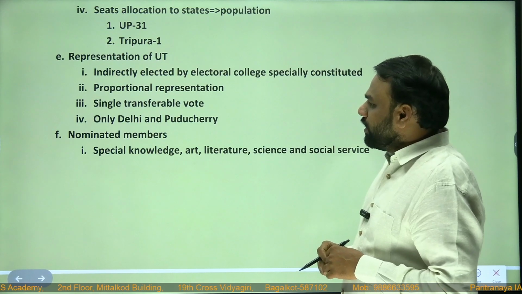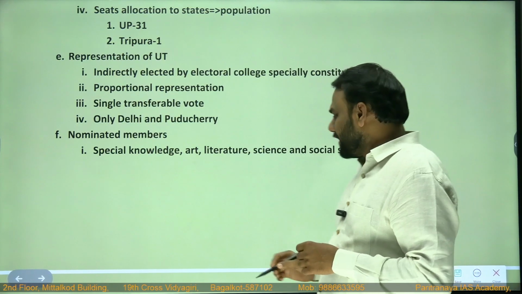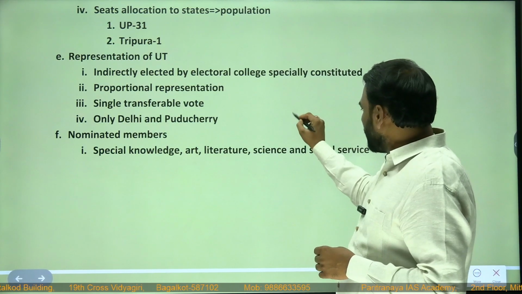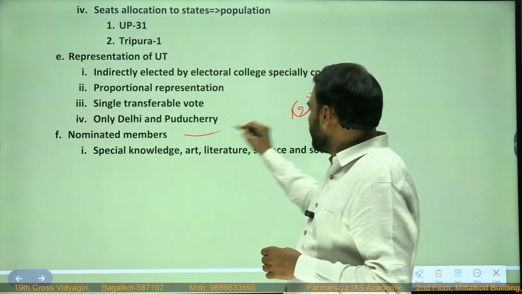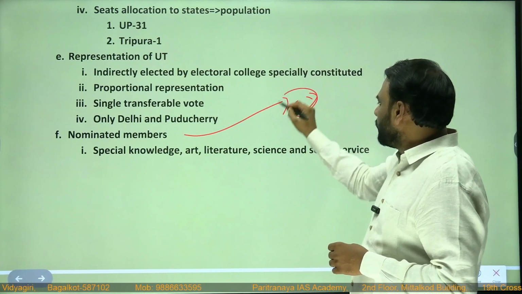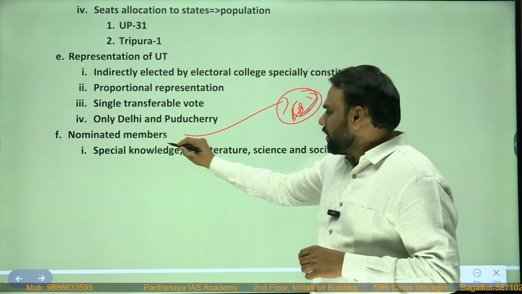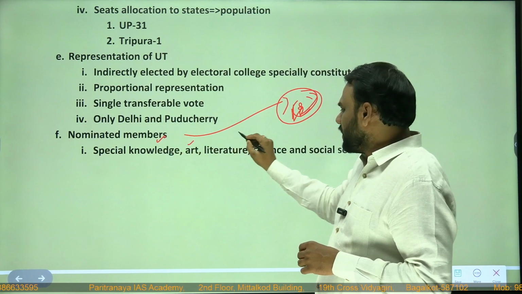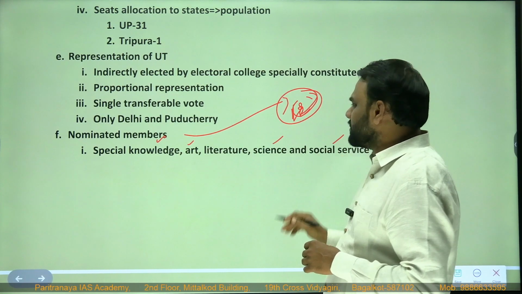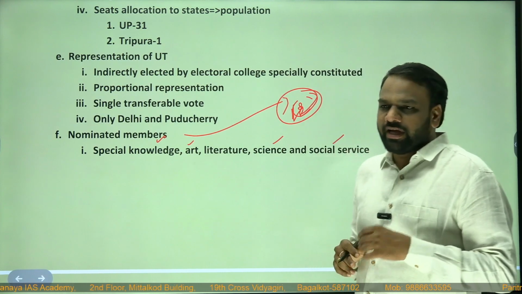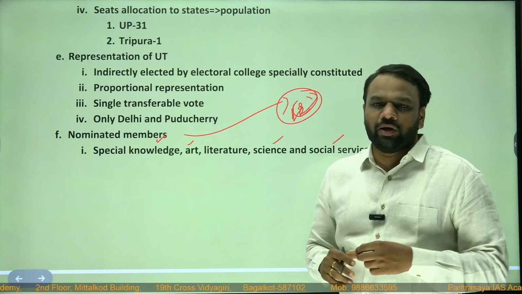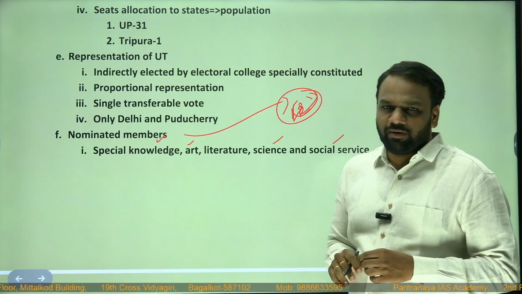Next, nominated members. We saw that in case of Rajya Sabha, there are 12 members who are nominated. But whom will we nominate? A person who has special knowledge, or is good at arts, literature, science and social service. Such people will be nominated members. Example, our sportsperson Sachin Tendulkar. He was a member of Rajya Sabha.